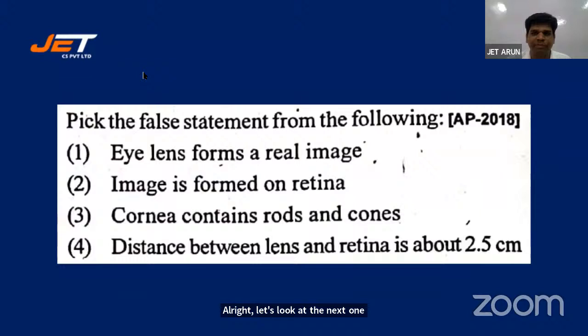Pick the false statement from the following. Eye lens forms the real image. Image is formed on retina. Cornea contains rods and cones. Distance between lens and retina is about 2.5 centimeters. False statement కావాలి స్టూడెంట్స్. 3 కరెక్ట్ ఉన్నాయి, ఒకటి ఫాల్స్ ఉంది. Okay, consistent response. Renuka, okay, let's look at the key.